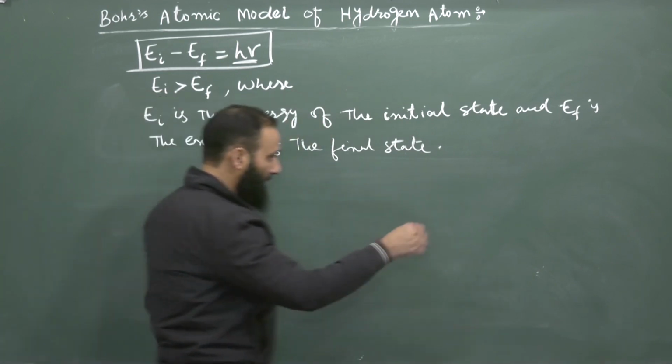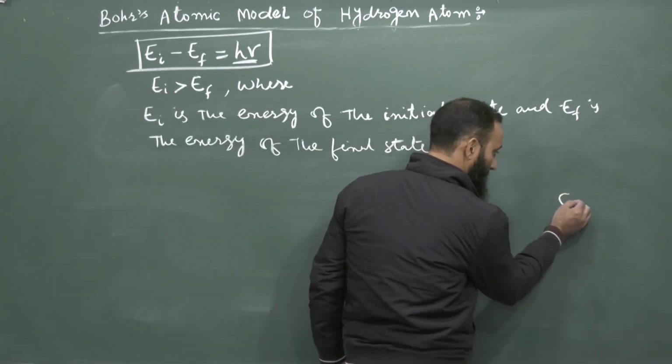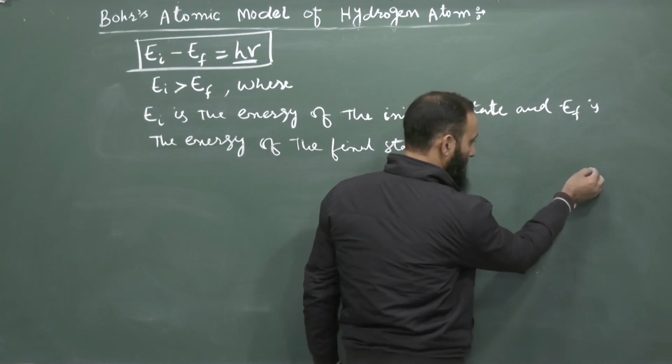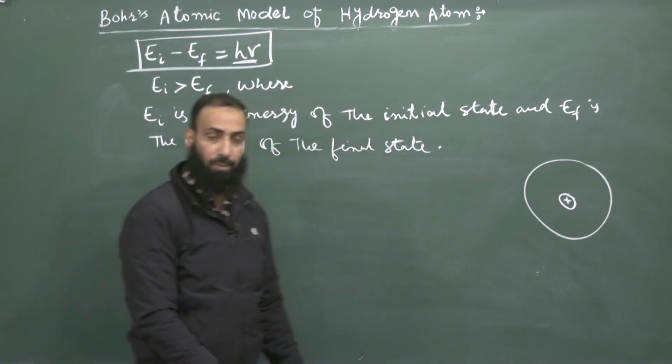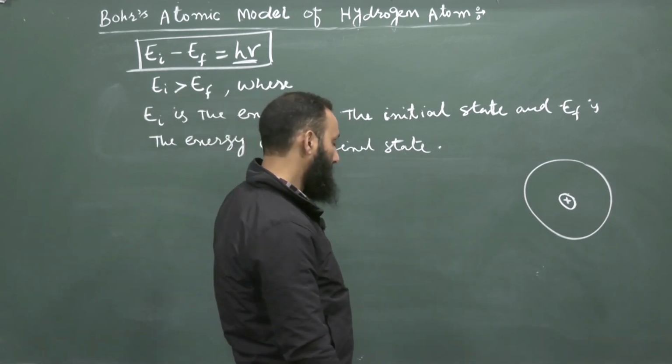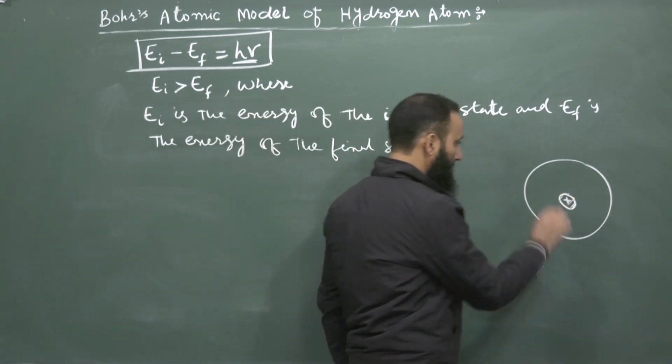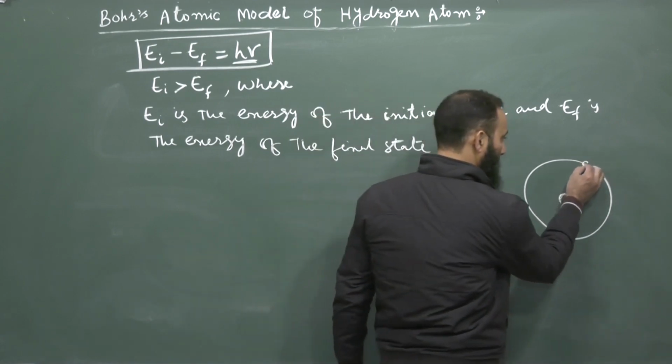Now, let us suppose this is the nucleus, a positively charged nucleus as proposed by Rutherford, and an electron is revolving around this nucleus.